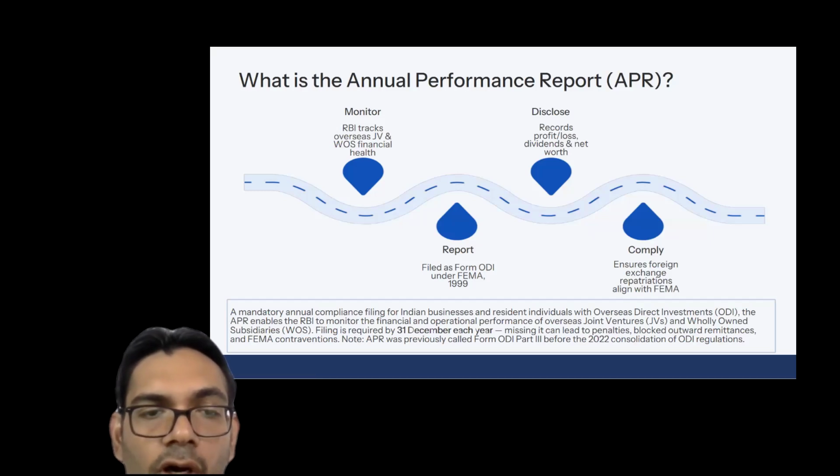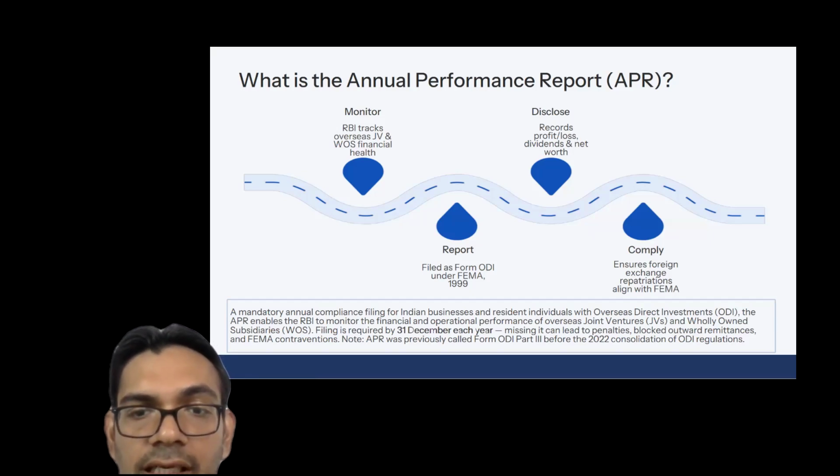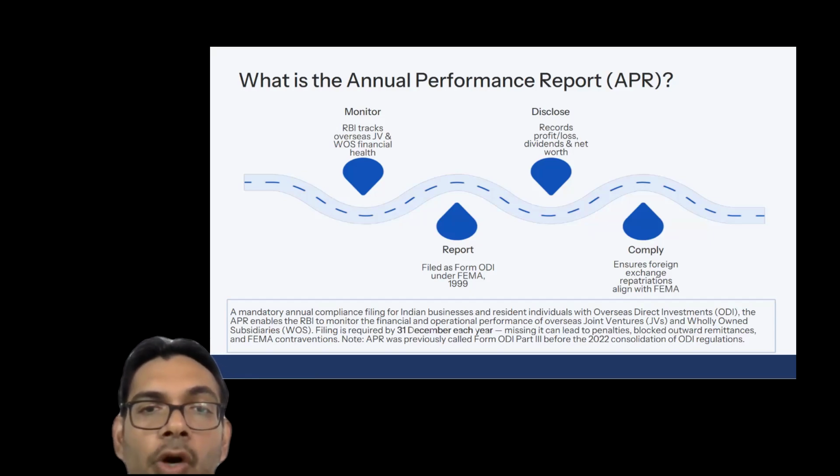APR stands for Annual Performance Report, which is filed under the FEMA Act 1999. All the Indian businesses and resident individuals who have made overseas direct investment abroad are required to file this performance report by 31st December every year to the AD bank, right? The AD bank is the bank designated or appointed by RBI, which is authorized to deal in the foreign exchange business. Now the question arises, why did RBI mandate us to file this APR?